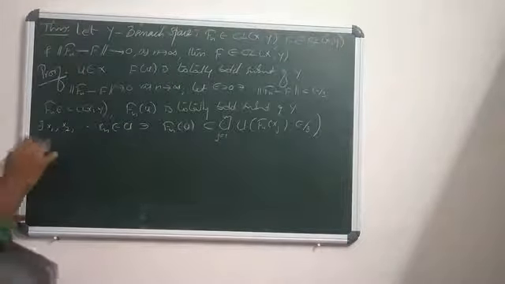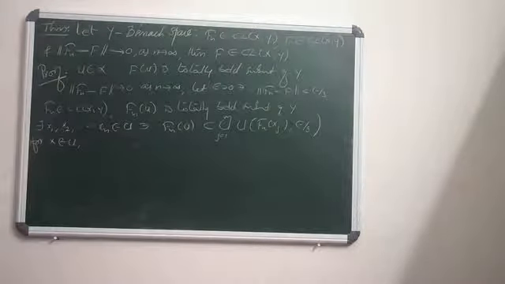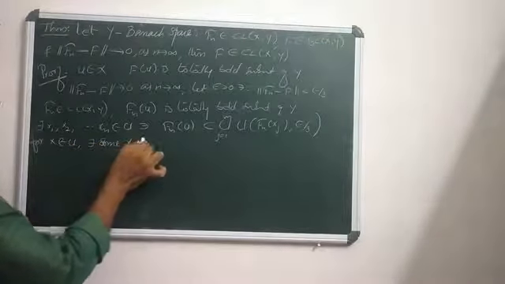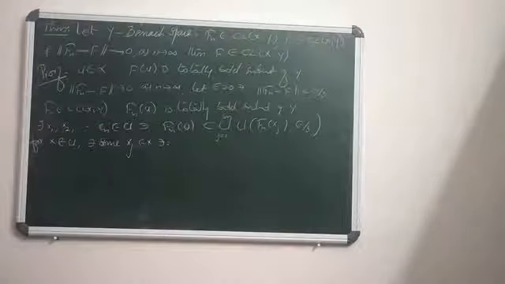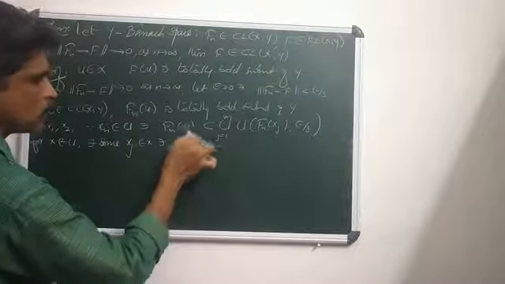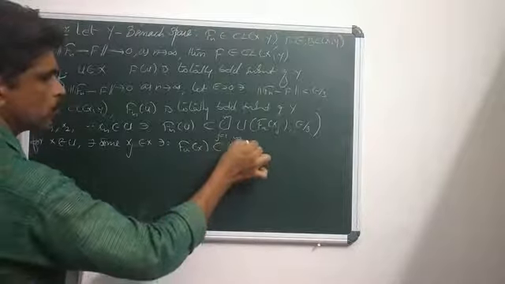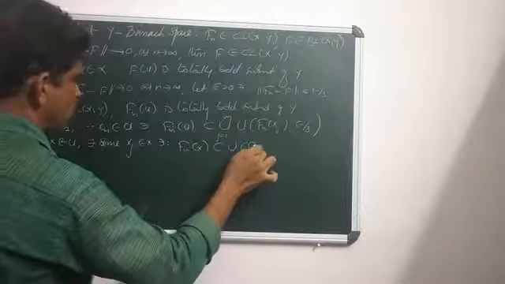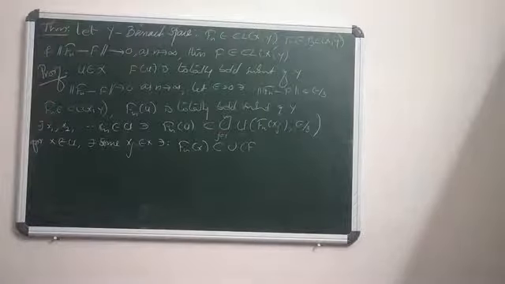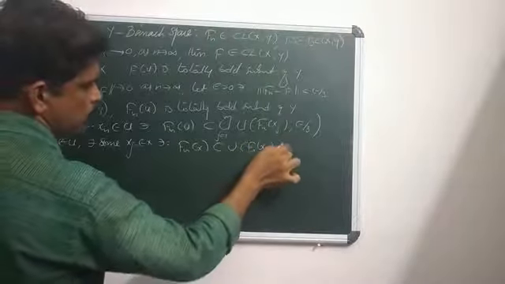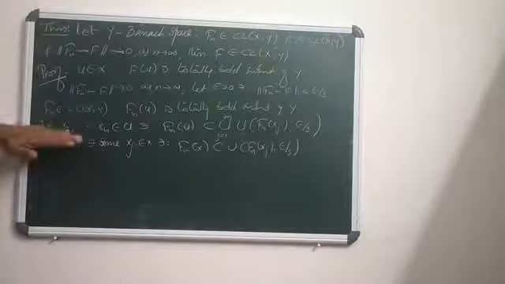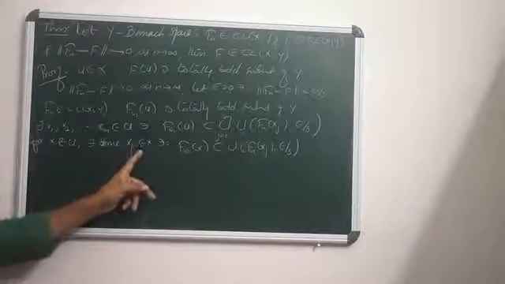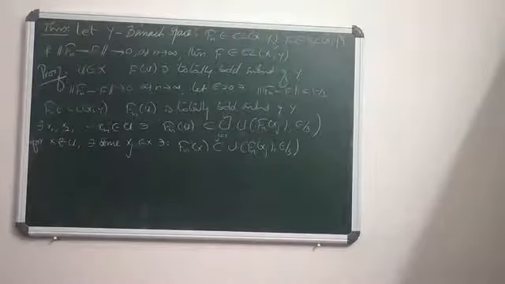Agreed. For x in U, there exists some xj such that Fn(x) is a part of the union, j ranges from 1 to m, of the open balls Fn(xj), epsilon by 3.